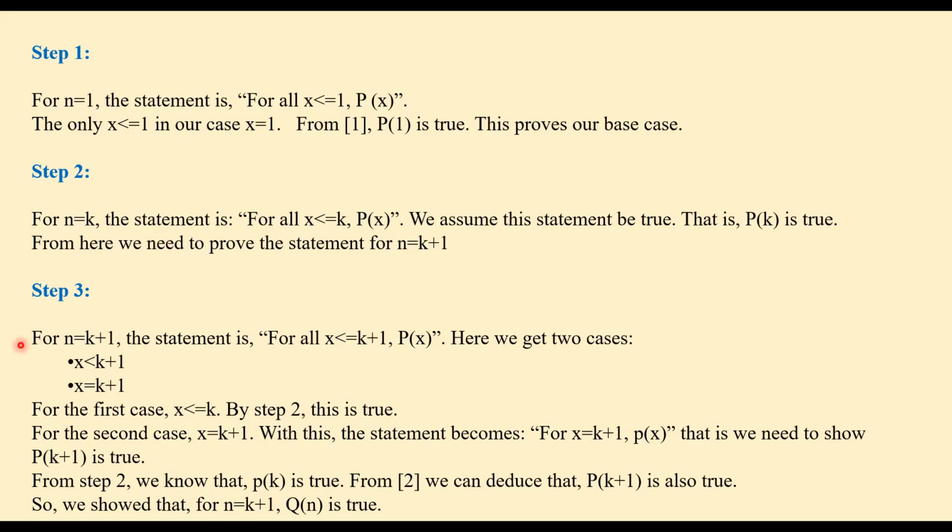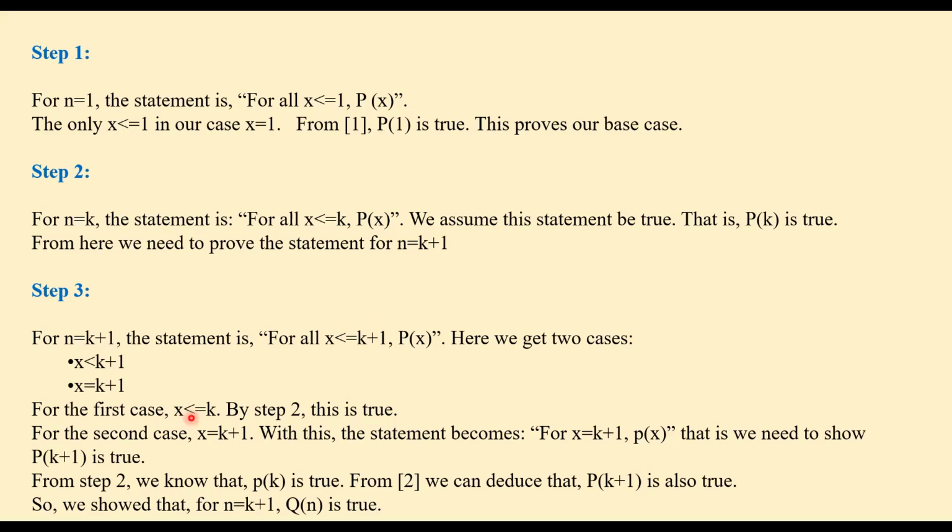In step 3, we are going to work with n equal to k plus 1. In step 2, we assumed that the statement is true for n equal to k. So for n equal to k plus 1, the statement is: for all x less than or equal to k plus 1, P of x. Here we have two cases: x less than k plus 1, and x equal to k plus 1. That is what less than or equal to means, so we have to prove both cases.